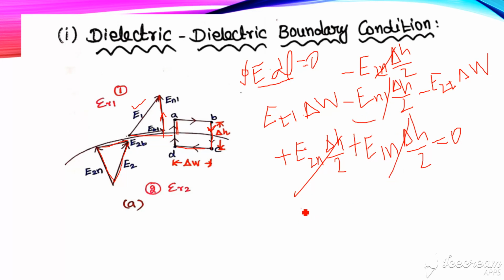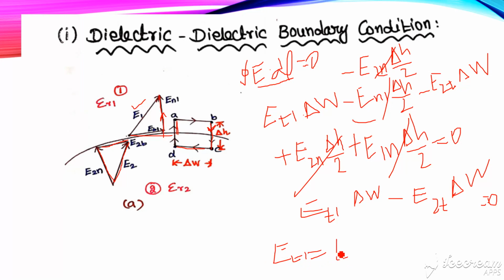So finally we get ET1 into del W minus E2t into del W is equal to 0. Dividing this equation by del W, we get ET1 is equal to ET2, or E1t is equal to E2t. This is the condition with respect to the first case.